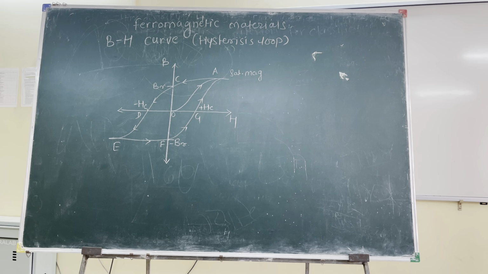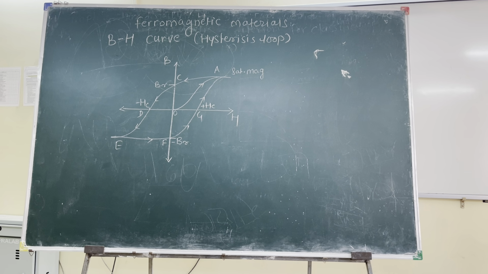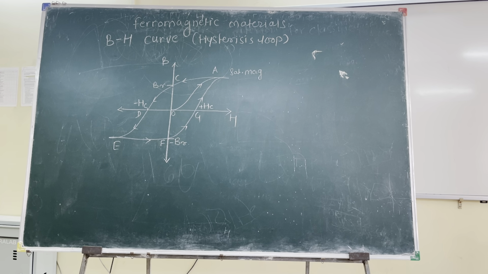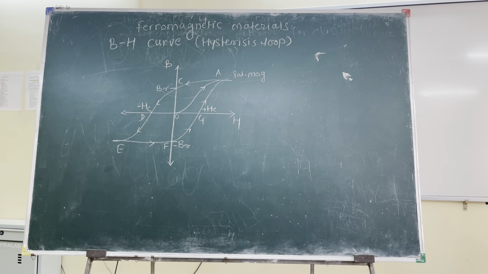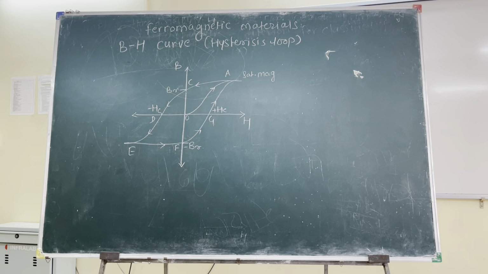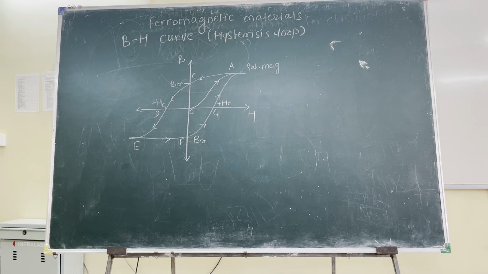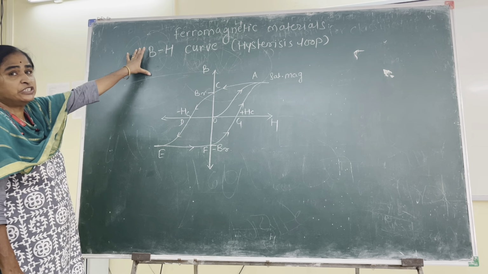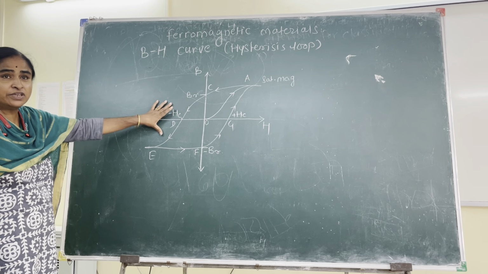It is the strength of applied magnetic field H on the x-axis, and accordingly whatever variation is happening in magnetic induction or magnetization, that is B on the y-axis. So this variation of magnetic induction with variation of H is called the BH curve, and this BH curve is also popularly referred to as the hysteresis loop. This is the most interesting property of ferromagnetic materials, that is called the BH curve. And if you look carefully at the curve, stop drawing and look here.